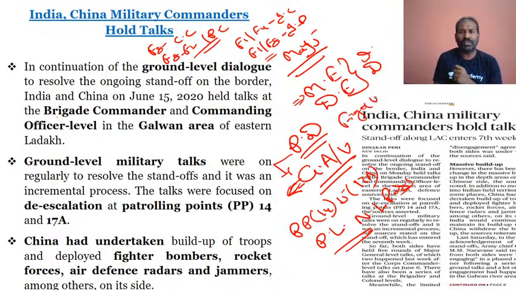Finger 4 is the bone of contention, wherein China's troops are stationed at finger 4, and they are not allowing the Indian troops to patrol further towards finger 8.